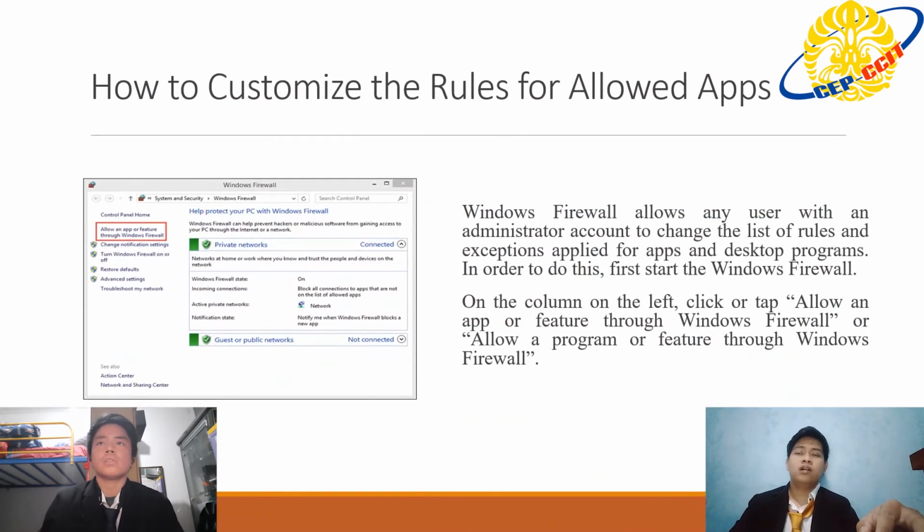Next, how to customize the rules for allowed apps. In here, Windows Firewall allows any user with an administration account to change the list of rules and exceptions applied for apps and desktop programs. In order to do this, first start the Windows Firewall. On the column on the left, click or tap Allow an app or feature through Windows Firewall, or allow a program or feature through Windows Firewall.